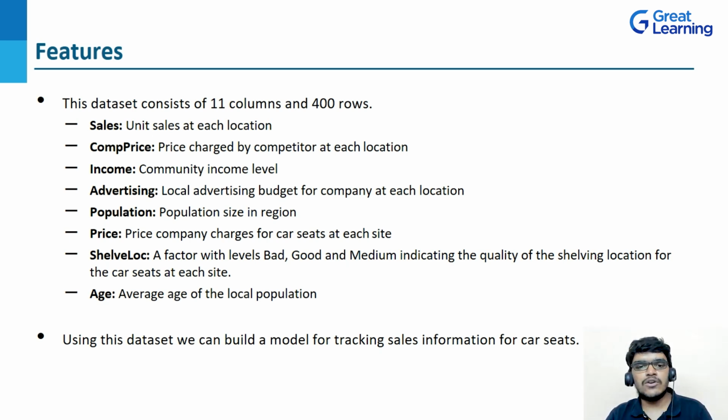Then we have selling location. It is a factor with levels bad, good and medium, indicating the quality of the selling location for the car seats at each site. Next, we have age, the average age of the local population. So here you have seen the description of some attributes. Now, why are we using this data set and what's the aim of it? Using this data set, we can build a model for tracking sales information for car seats. So this is the basic idea about the car seats data set.